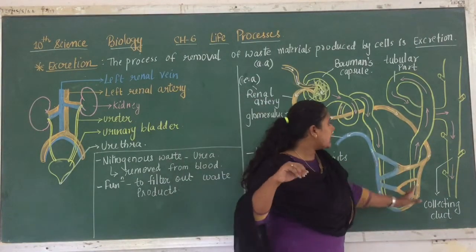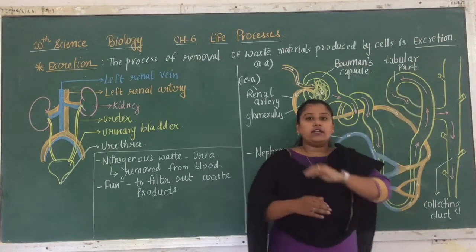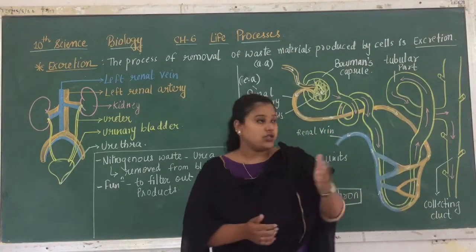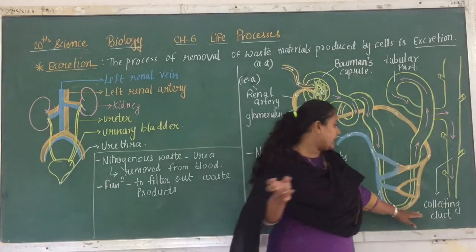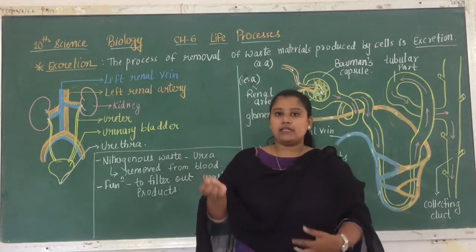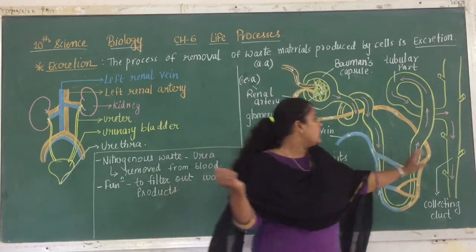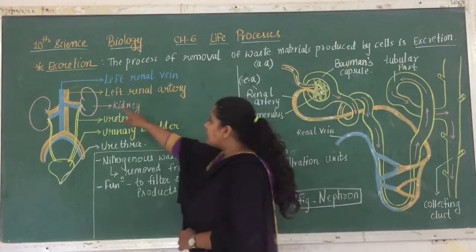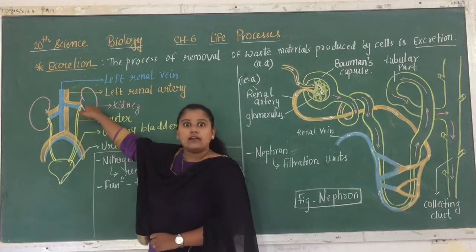Next, this Henle's loop again goes upwards. It forms the tubular part, the coil-like structures, and they open into a main duct which is known as the collecting duct. As the word depicts, the collecting duct collects the urine, right? This urine opens into this region, at the place where the ureters are connected.